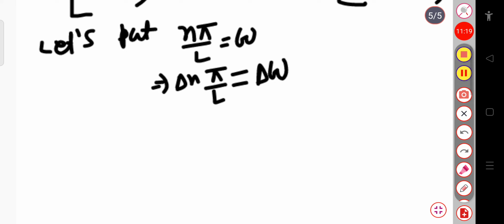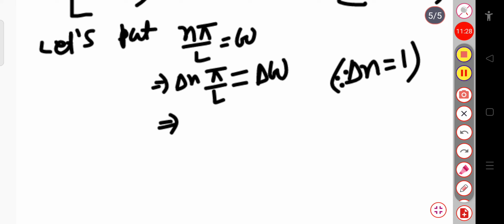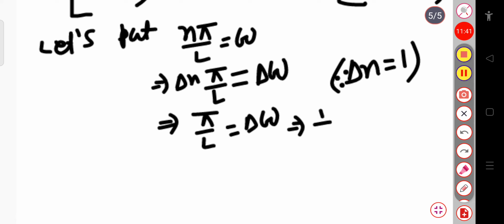Here I am writing delta n is equal to 1. Since delta n equal to 1, you can write pi by L equal to delta omega, or we can write it as 1 by L equal to delta omega divided by pi.